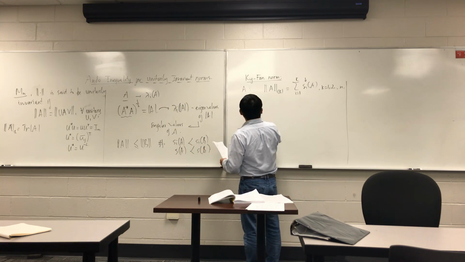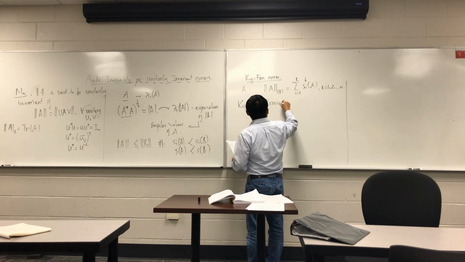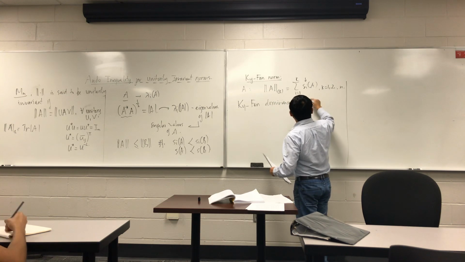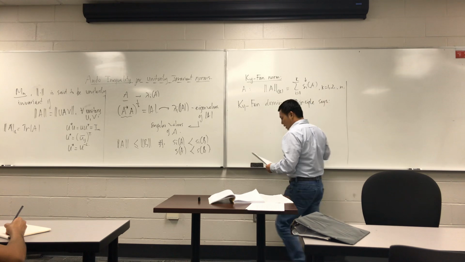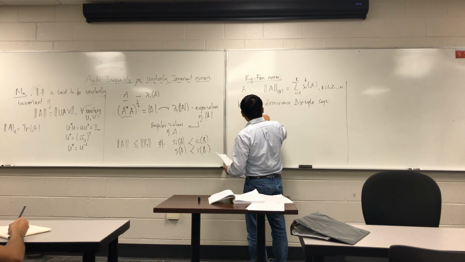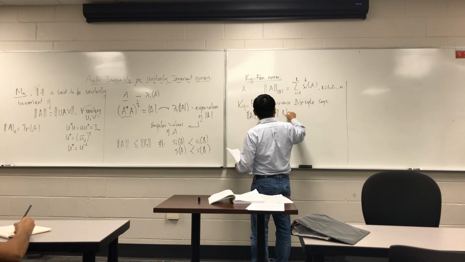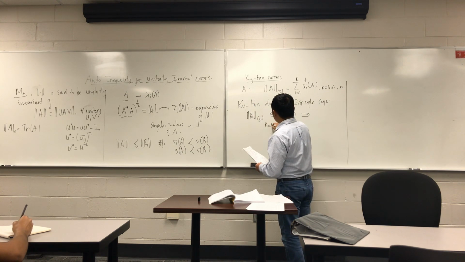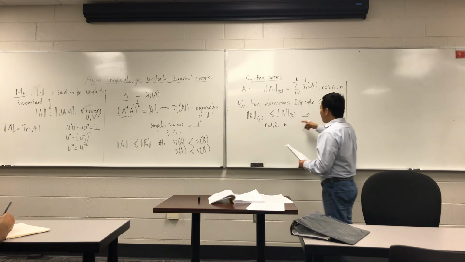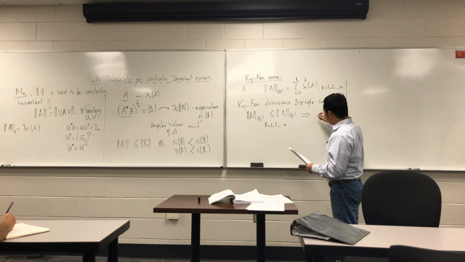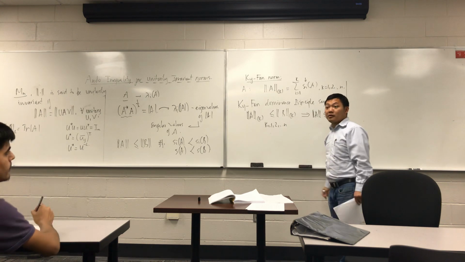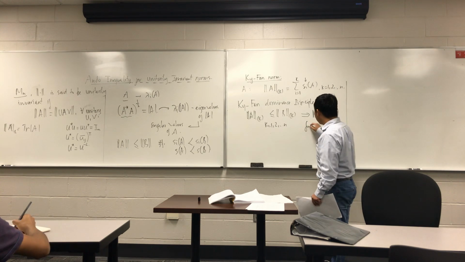And the Ky Fan dominance principle says that if the k-th Ky Fan norm of A is less than or equal to that of B for any k from 1 to n, then these inequalities imply that the norm of A is less than or equal to the norm of B for any unitarily invariant norm.